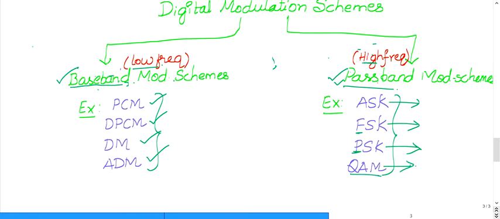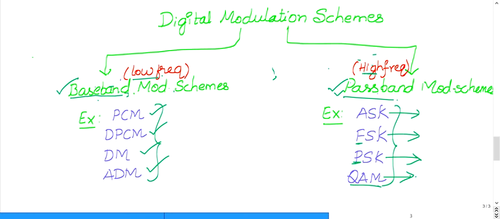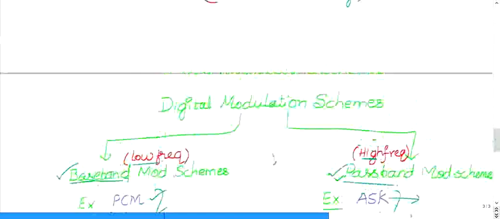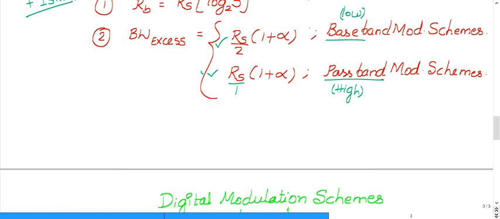In the exam, he'll clearly give what type of modulation is used. Simply highlight that point, and decide whether to use RS by 2 or simply RS into 1 plus alpha.